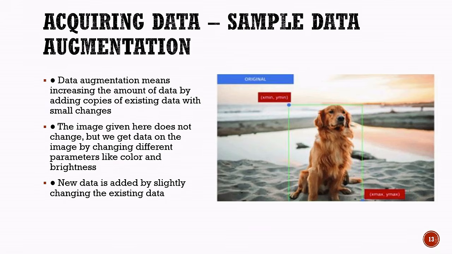Data augmentation helps AI models learn from a wider variety of examples, improving their accuracy and performance. So, data augmentation means adding new data by slightly modifying existing data.